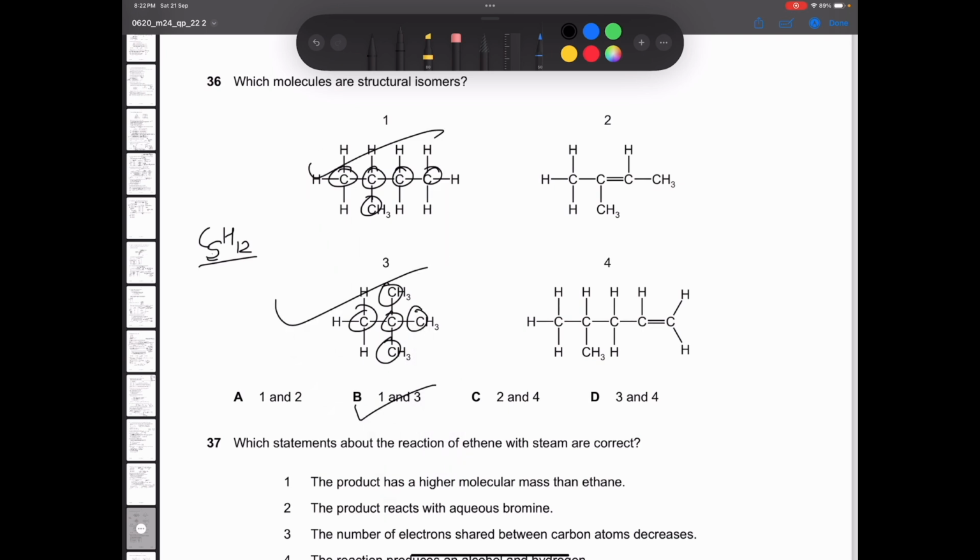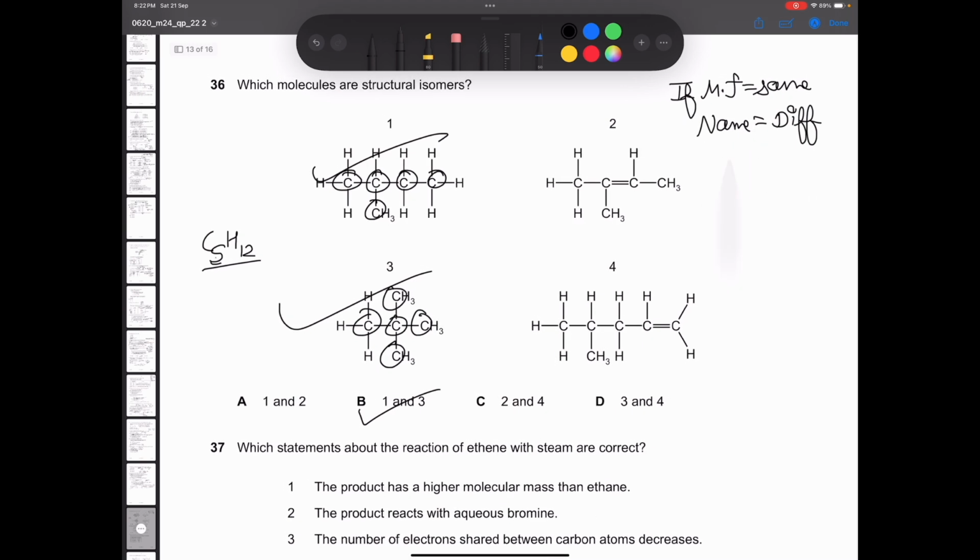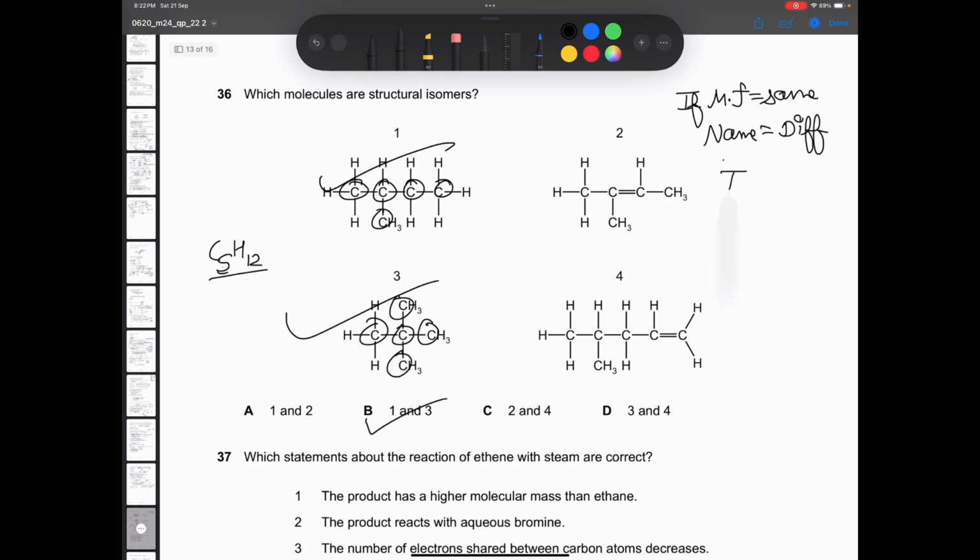Now you can also check this in a way by naming them. See, if the molecular formula comes out to be the same, but the name is different, then these will be isomers. Now, if you try to name this compound, the name will be 2-methylbutane.